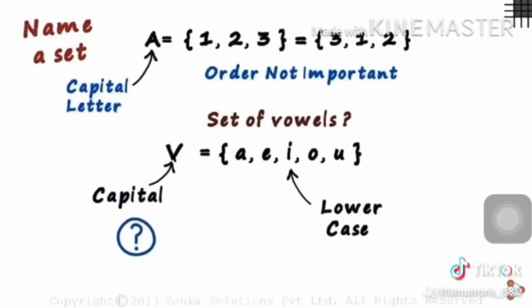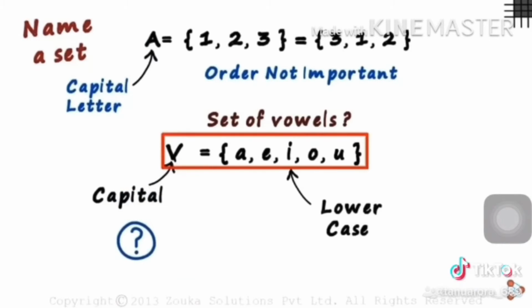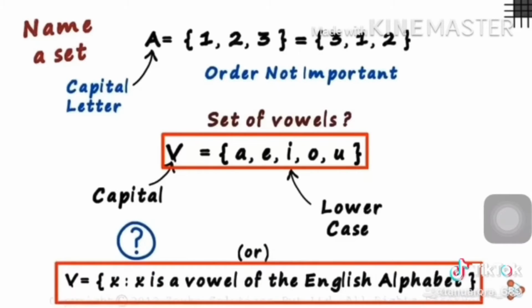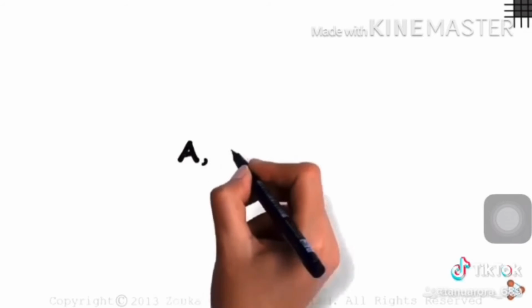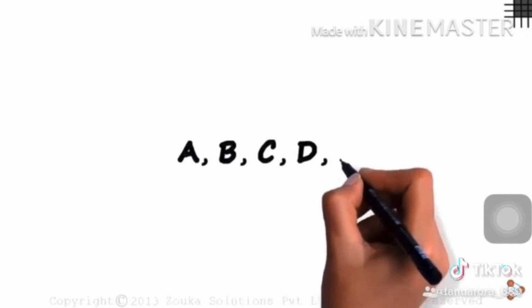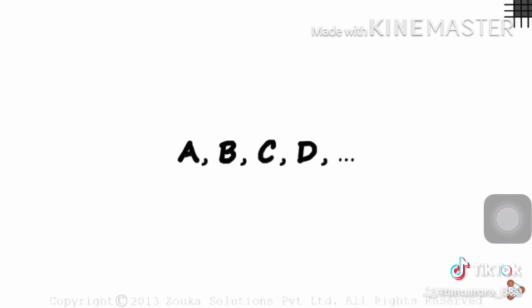Now let's try to write this set in set builder form. We can write the set in set builder form such that V is equal to the set of all x such that x is a vowel of the English alphabet. It's a commonly misunderstood fact that a, b, c, d, e are alphabets, but that's not correct.